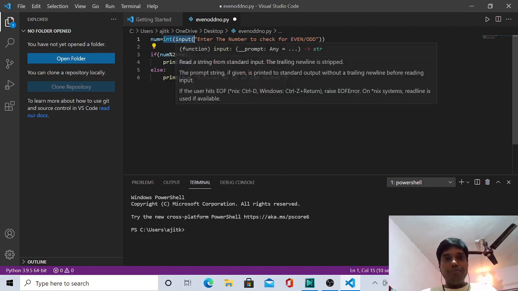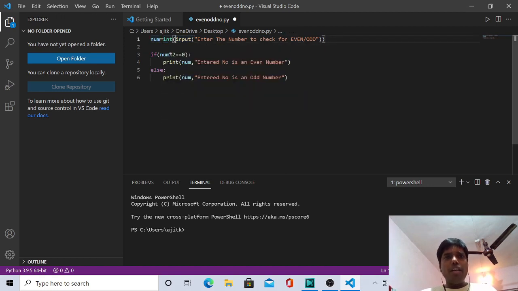We have taken a variable num, inside that we are taking the user's entered number, then we are checking the condition. Okay, so now first of all we will press Ctrl S, we will save and then we'll run. So let's check what output comes.